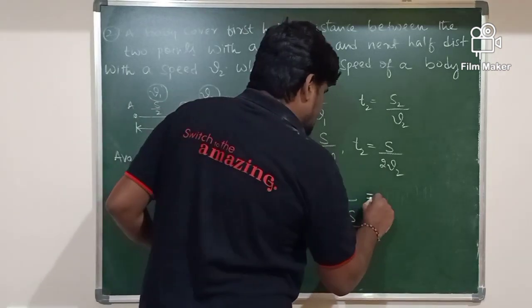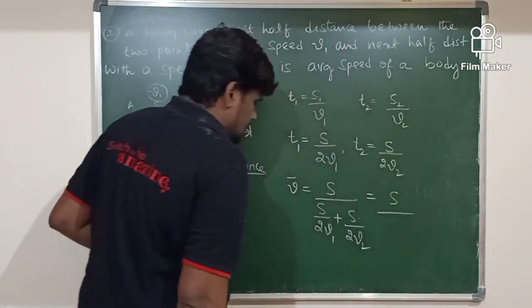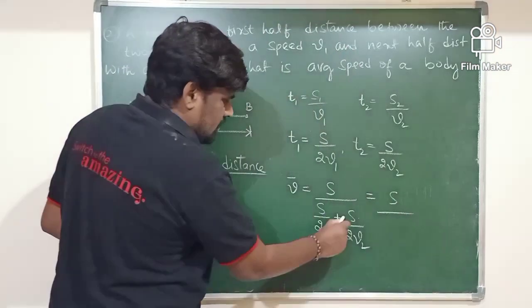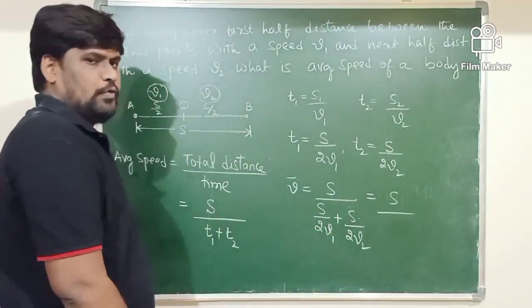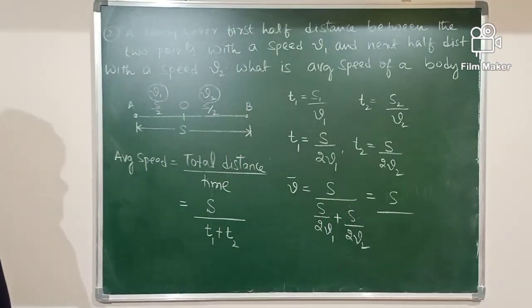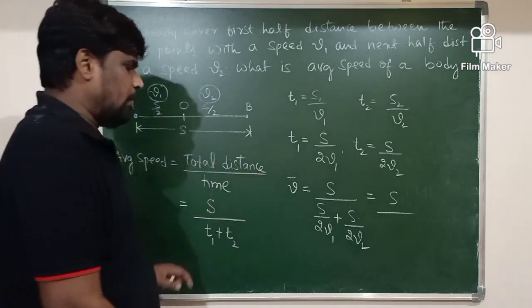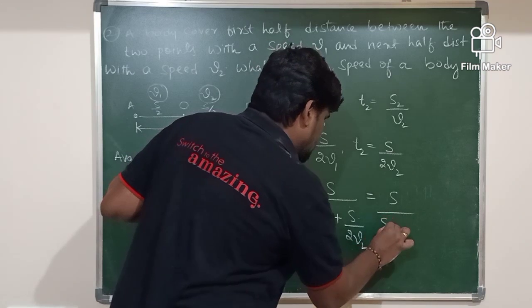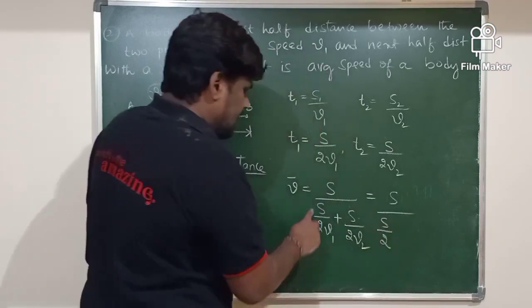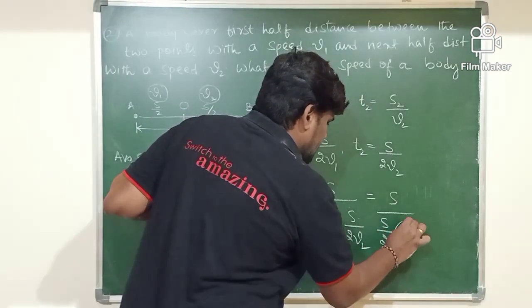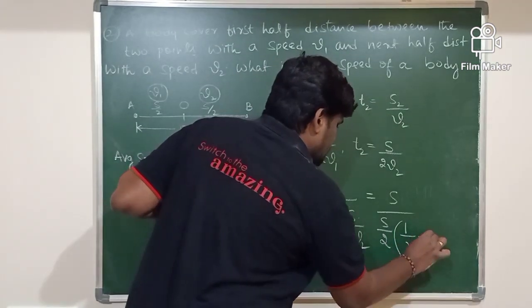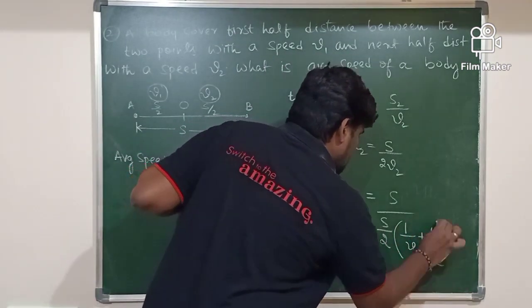In the next step, S as it is divided by S by 2 V1 plus S by 2 V2. I can take S by 2 common. I am left with 1 by V1 plus 1 by V2.